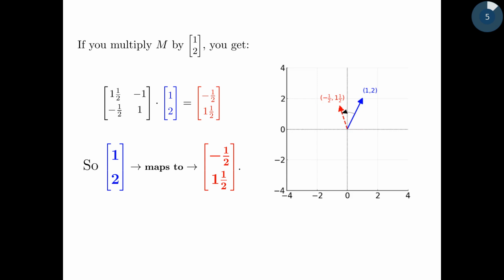If you look at that on a graph, this is what it looks like. So 1, 2 is the blue arrow there. And the purpose of this matrix, and its action on the vector 1, 2, is to transform it to the vector -1/2 and 1.5. Doesn't look like there's anything useful there, except it just randomly did something to it.